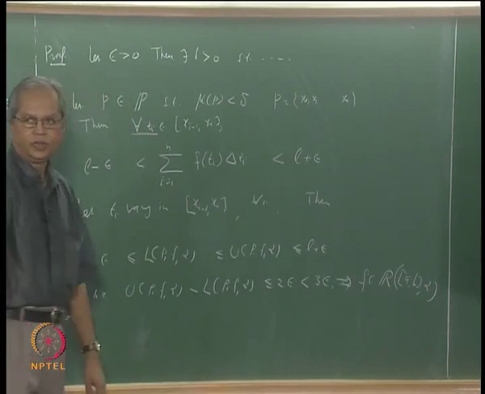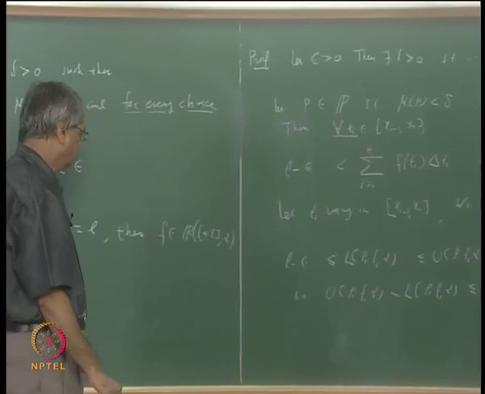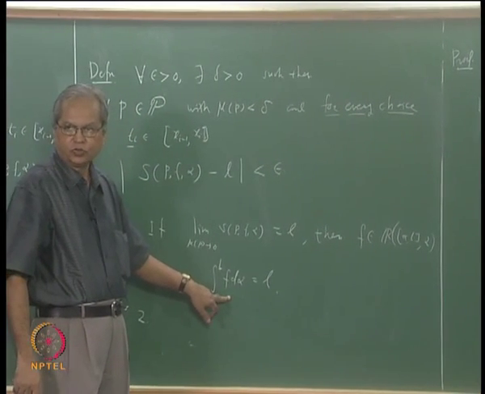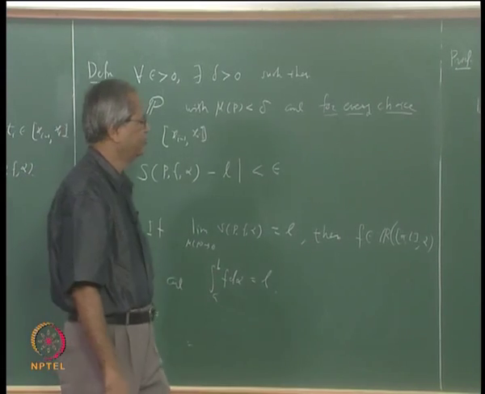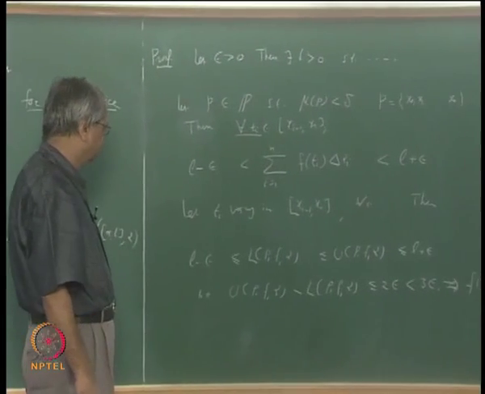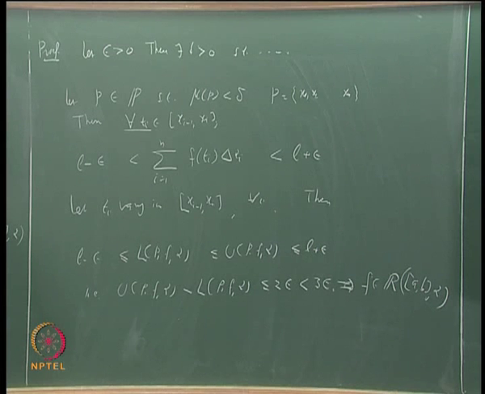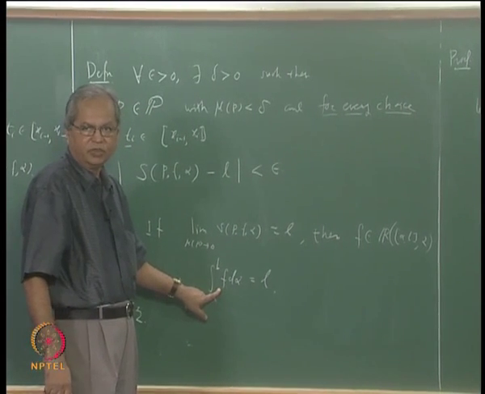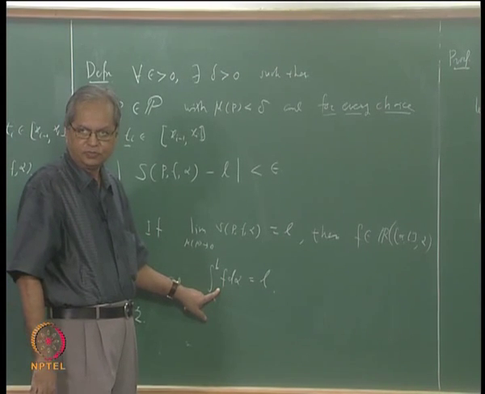Now what remains? We also need to show this. We know that whenever the function is integrable, for every partition this number must lie between the upper sum and the lower sum.